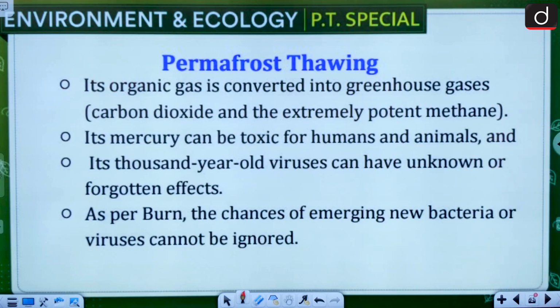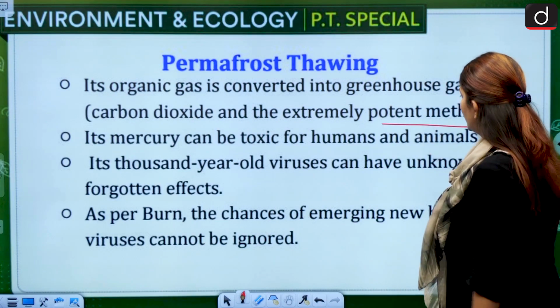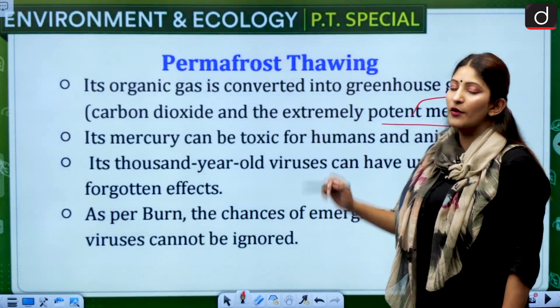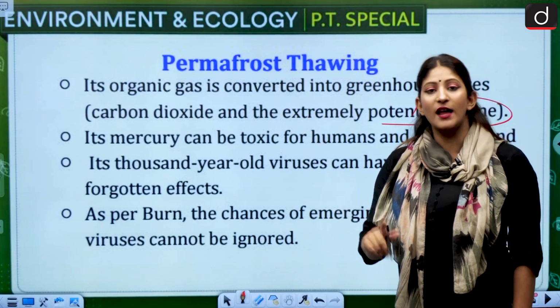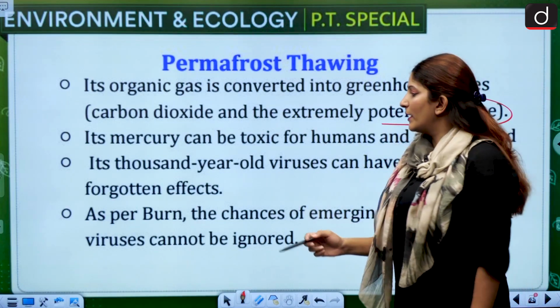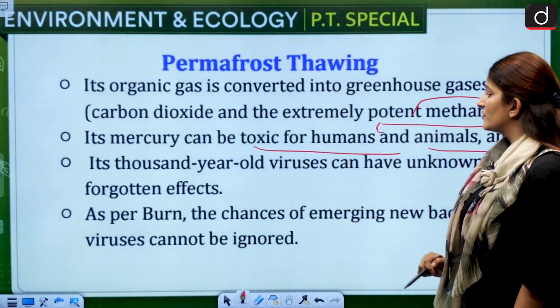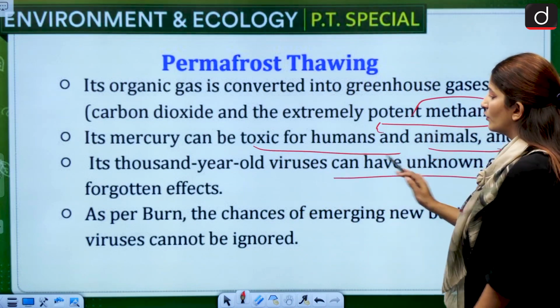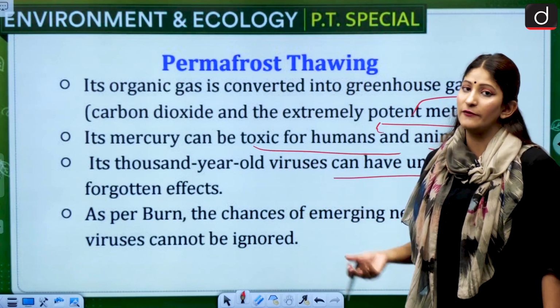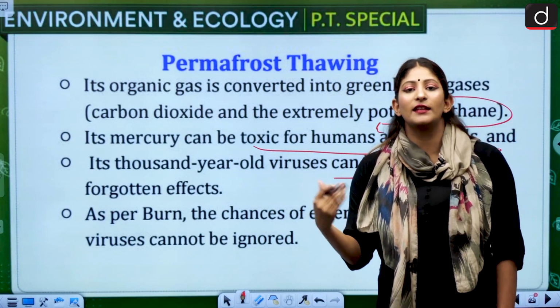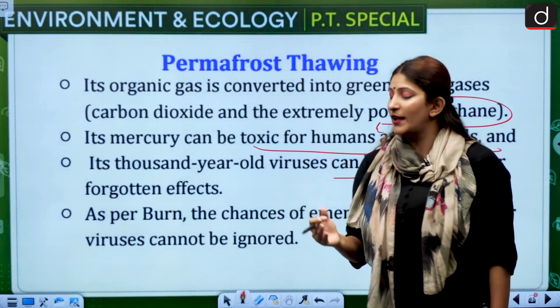Its organic matter is converted into greenhouse gases, carbon dioxide and the extremely potent methane. So remember these, methane is a huge component along with carbon dioxide. And carbon dioxide is the most potent greenhouse gas. After that we have methane. Okay, its mercury can be toxic for humans and animals, and its 1,000-year-old viruses can have unknown or forgotten effects. If a new strain is introduced, our body won't be able to remember it, and then diseases can be fatal, like we saw with COVID-19.